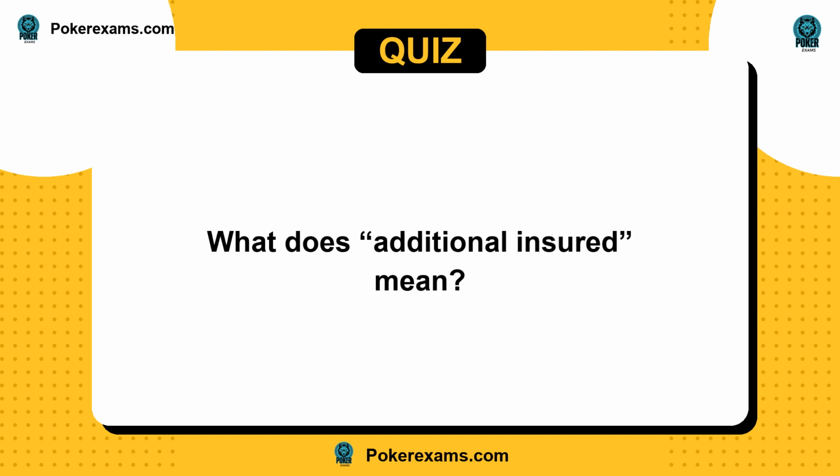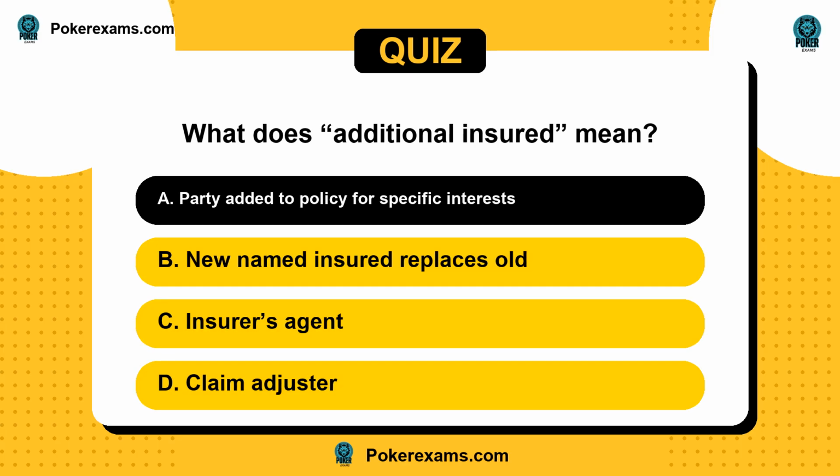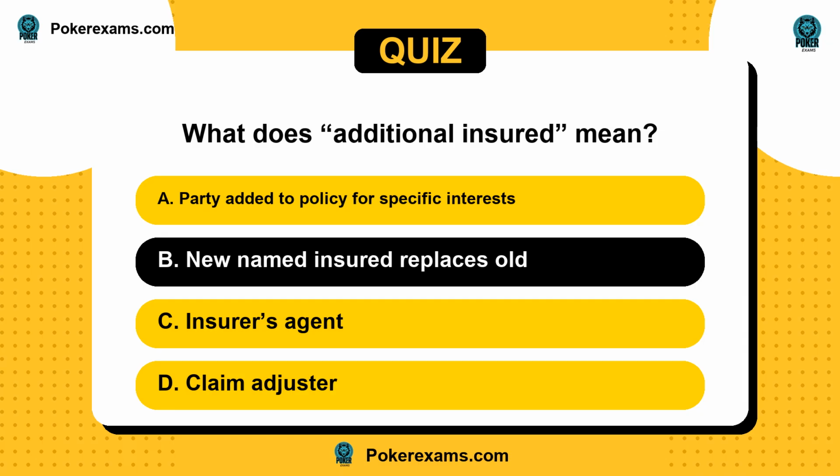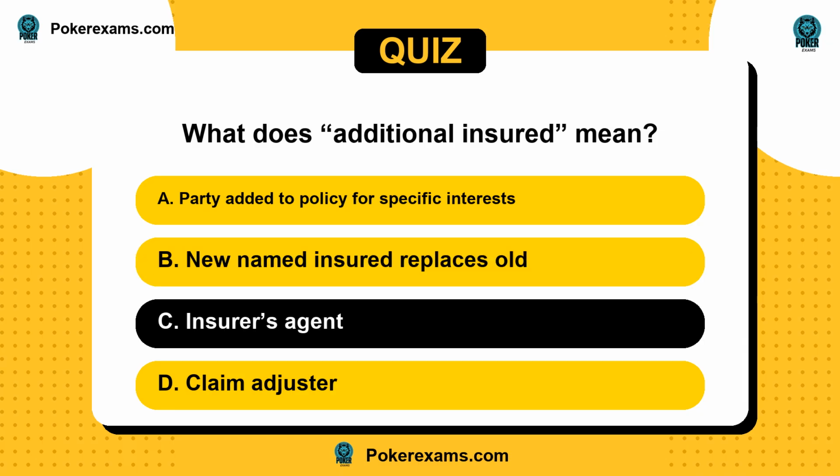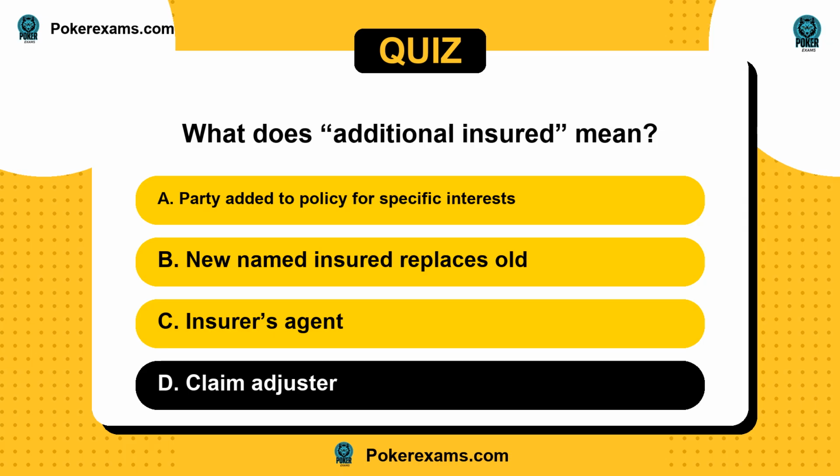What does additional insured mean? Is it A, party added to policy for specific interests? Or B, new named insured replaces old? C, insurer's agent? Or D, claim adjuster?